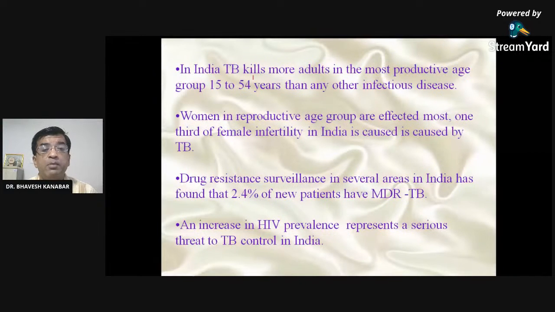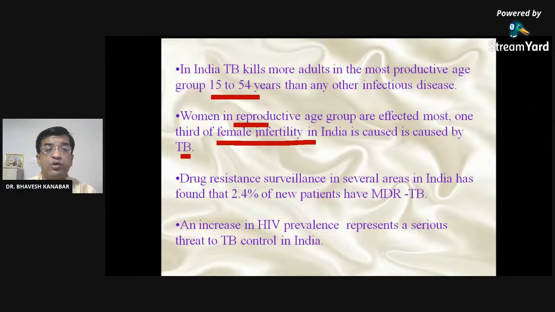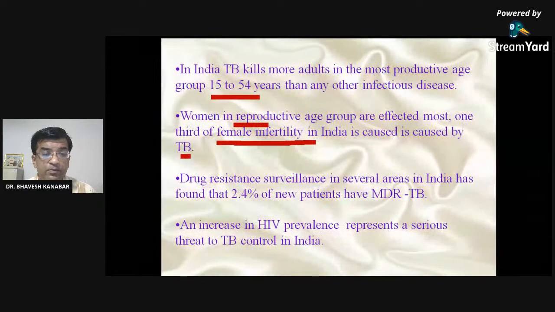In India, TB kills more adults in the most reproductive age group, 15 to 54 years, than any other infectious disease. We have already discussed that TB is the leading killer. Women in the reproductive age group are affected most. 1/3 of female infertility in India is because of tuberculosis, right? So infertility is prevailing nowadays, and one of its important reasons is tuberculosis.